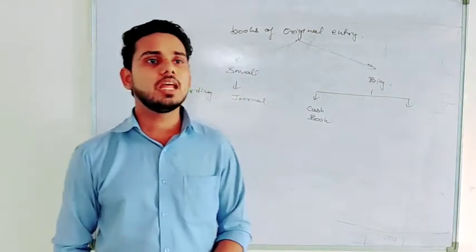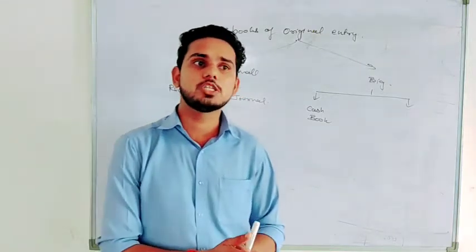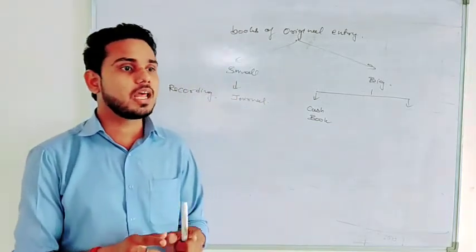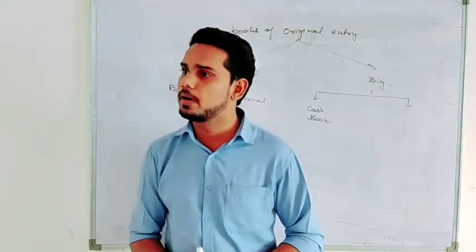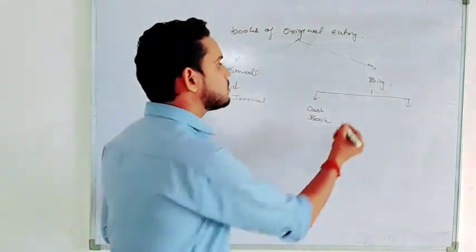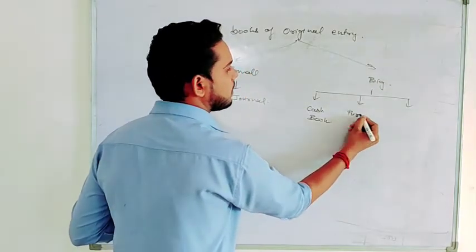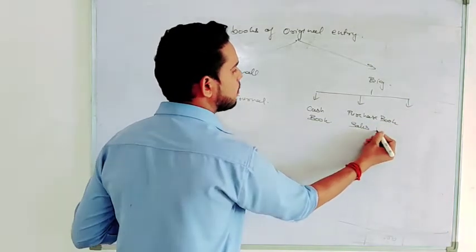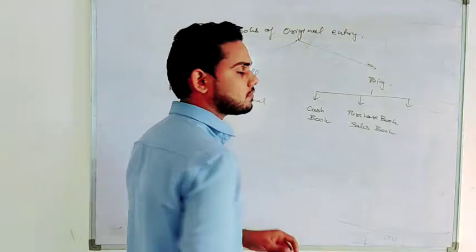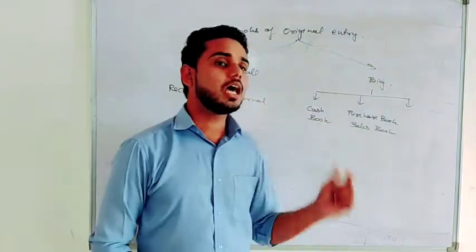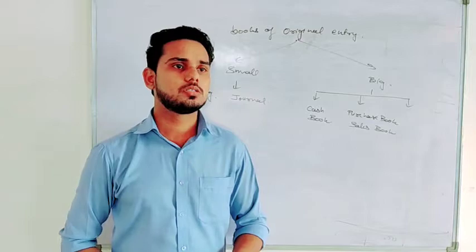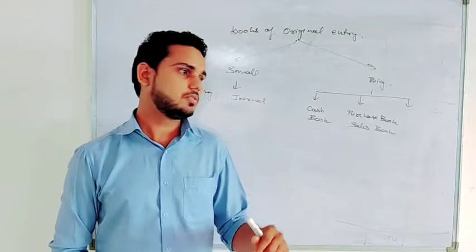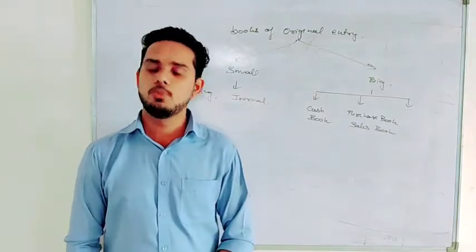In the same way, there can be transactions related to purchase or related to sales, and they will prepare a separate book if they have so many transactions of purchase and sales per day. So those can be a separate purchase book for all the purchase transactions, a separate sales book for all the sales transactions. No confusion now. So these books are known as subsidiary books. Although they are books of original entry also, we explain them as subsidiary books also.